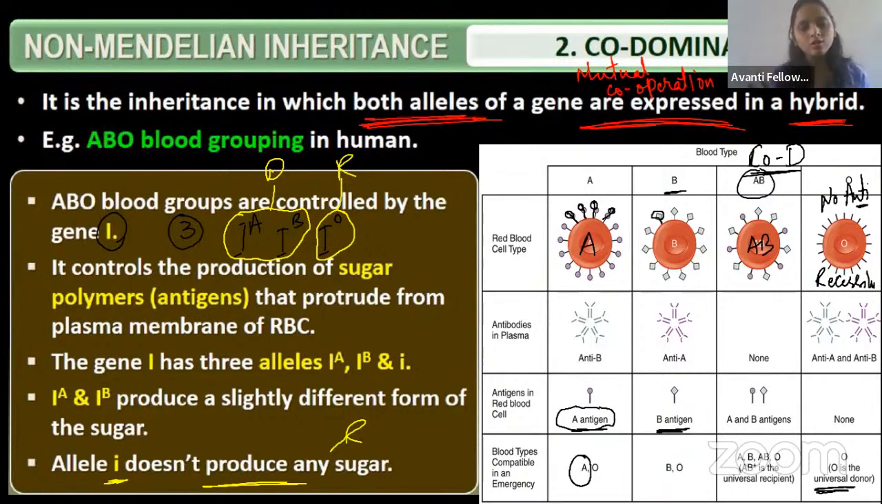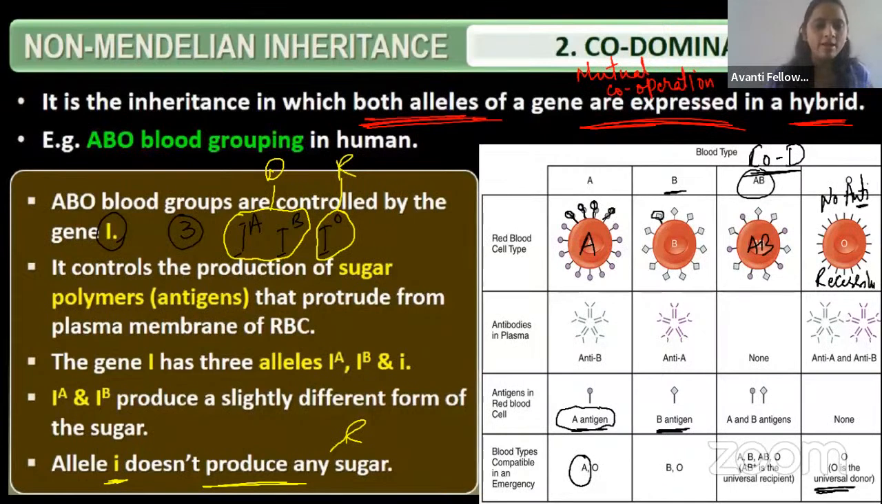It is like you are the same, I am also the same. Both will be dominant. It is like both are friends. When a sister and brother are there, the sister is dominant there, right? But when both are friends, what will happen? Both are dominant to each other, right or not, guys? The same thing happens here. The example is the ABO blood group.